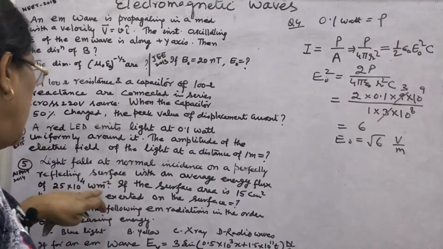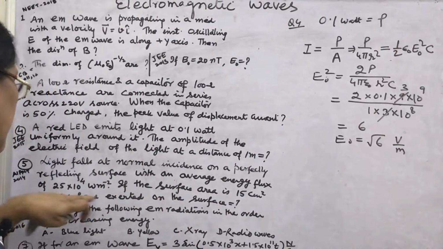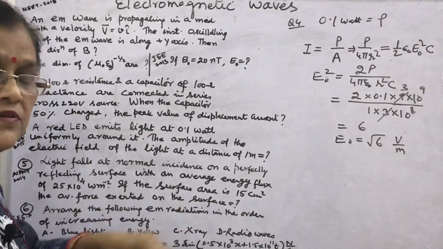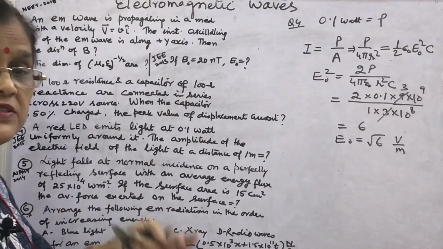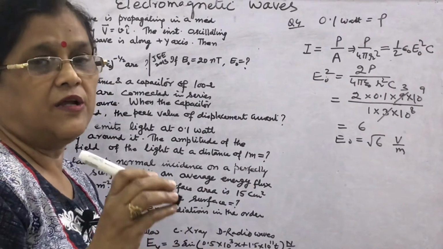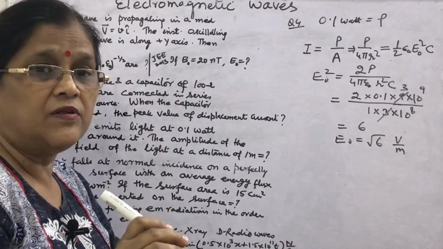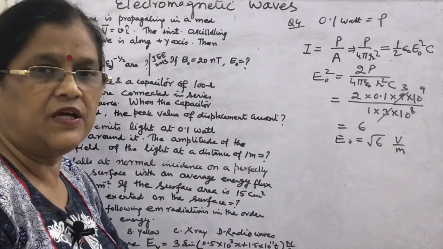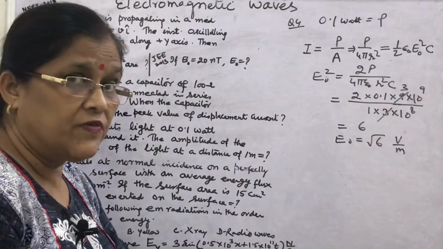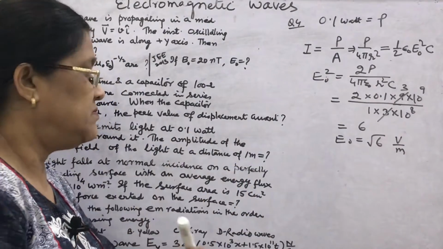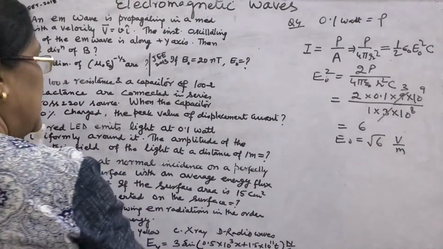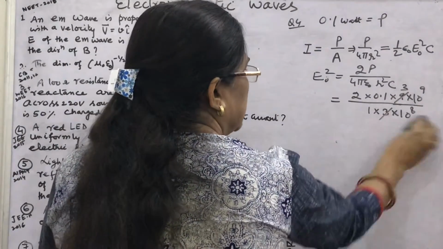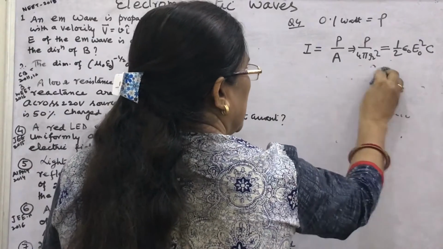Okay. Now if the surface area is 15 centimeter square, find the average force exerted on the surface. Again we have discussed that EM waves carry momentum. They apply radiation pressure on the surface on which they are falling. What will you use here? Just see that the intensity is given, so I am utilizing this relation.